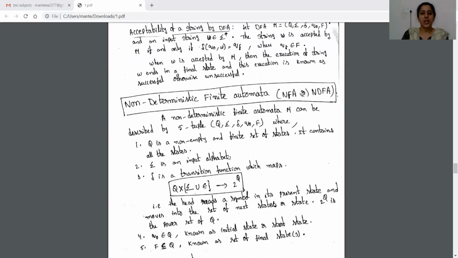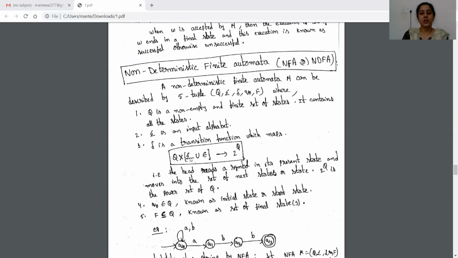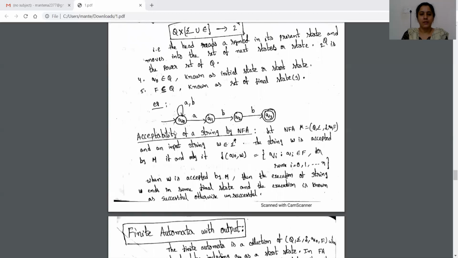In NFA, from some state on an input symbol, it is going to multiple states. That's why here it is 2 power Q. And epsilon is also used as an input symbol in the NFA, which is not used in the DFA. For example, in this diagram from Q0 on A, it is going to Q0 and also going to Q1. That's why it is an NFA.